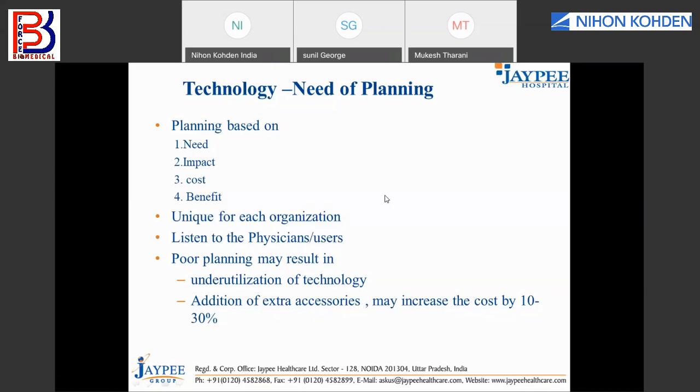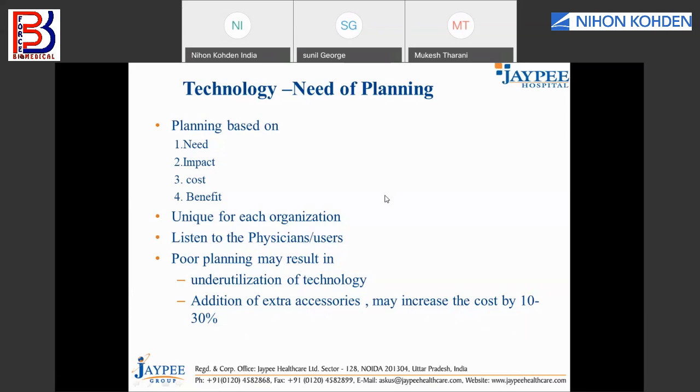Now, if you don't do the proper planning on need, impact, cost and benefit, unfortunately, we end up with underutilization of the technology, and the equipment you purchased may not be utilized completely. Or you may end up buying extra accessories, because after buying that equipment, we came to know that I needed this many accessories also, so I have to buy extra accessories. Typically it will increase your purchasing cost by 30%.